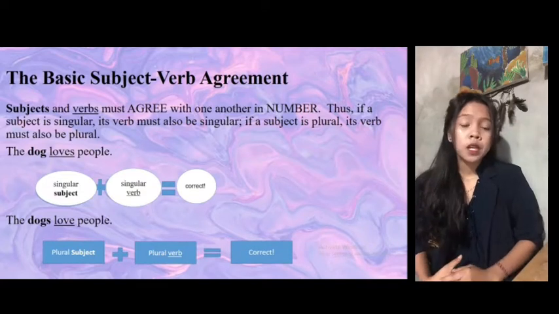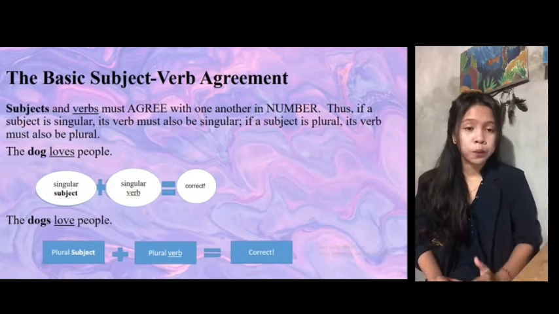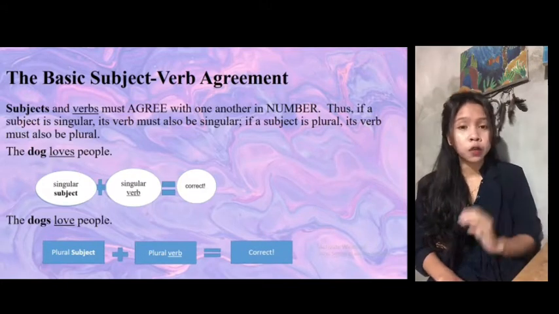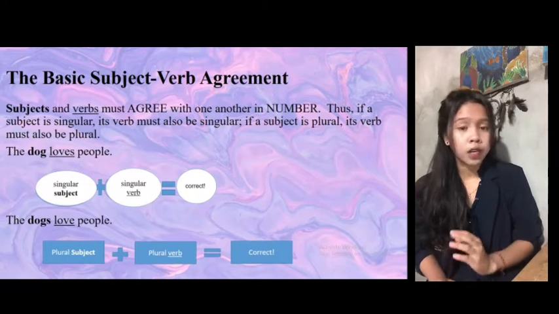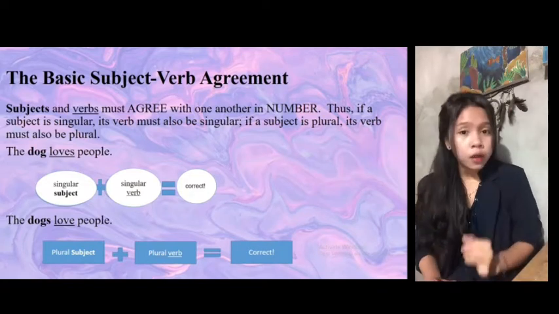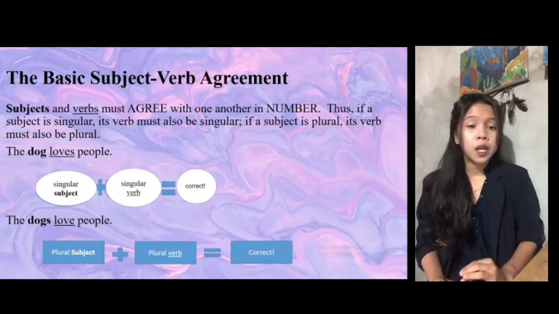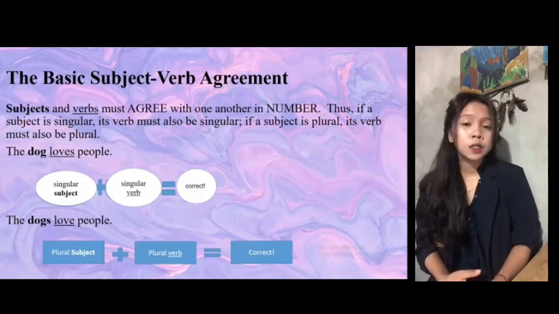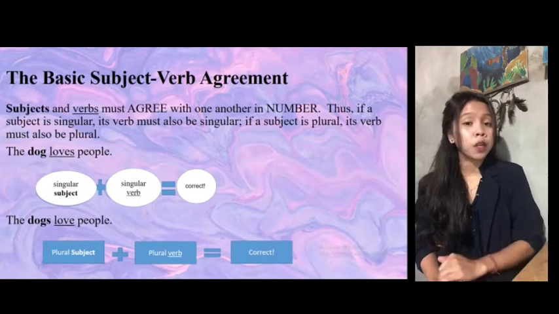For example, the dog loves people. The dog is a singular subject and loves is a singular verb, and it is correct. And then, the dogs love people. The dogs is a plural subject and love is a plural verb, and it is correct.